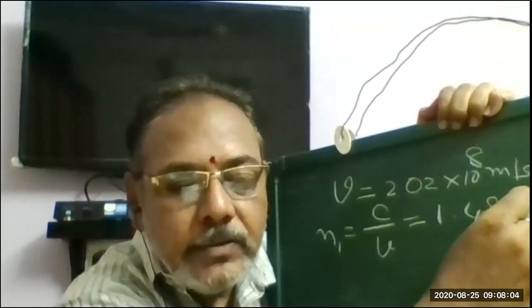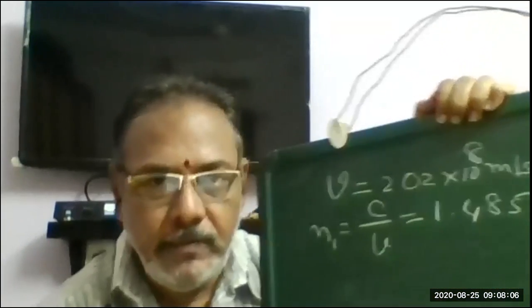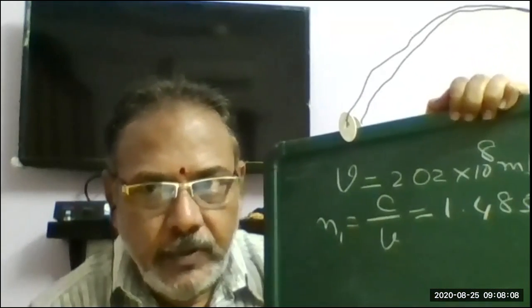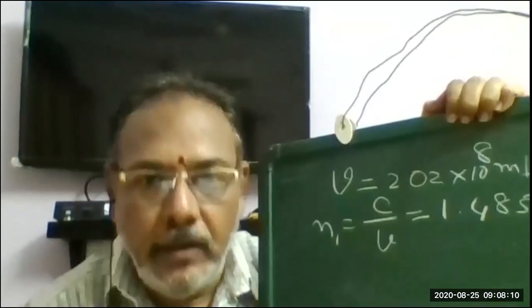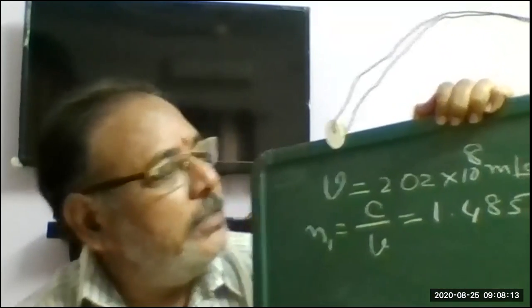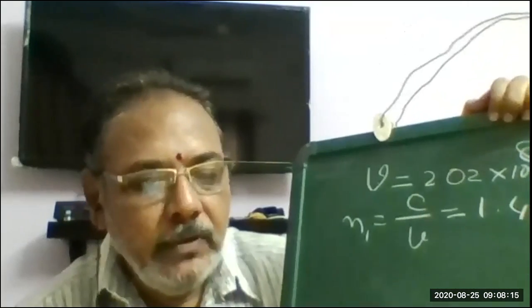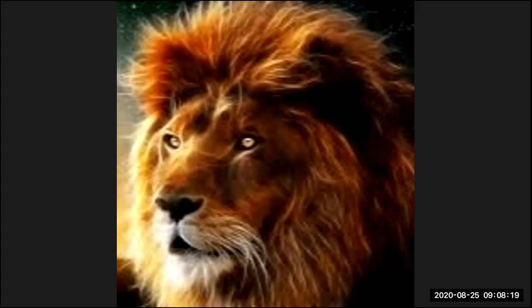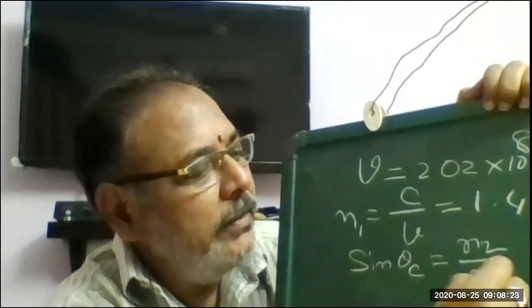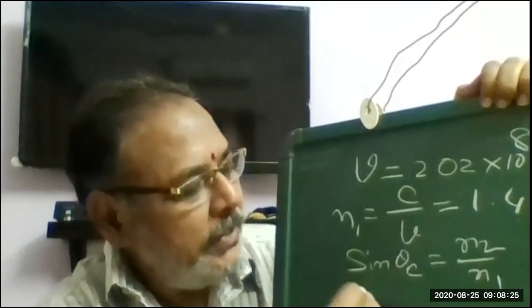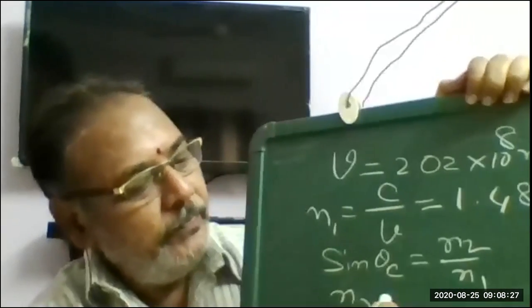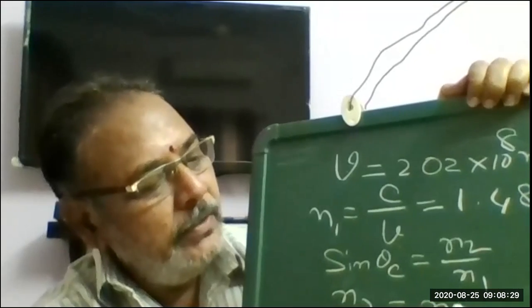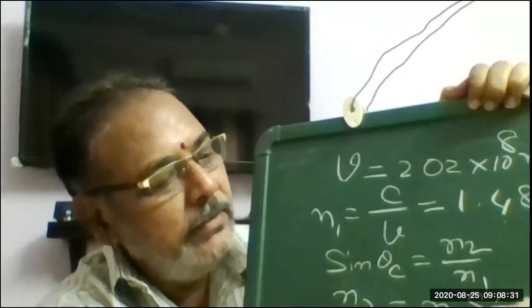1.485. So this is the answer, right? Please listen. All the students, please see this. Very simple. After that, you have sine theta. Sine theta c is equal to n2 by n1. From this, n2 is equal to n1 into sine theta c.